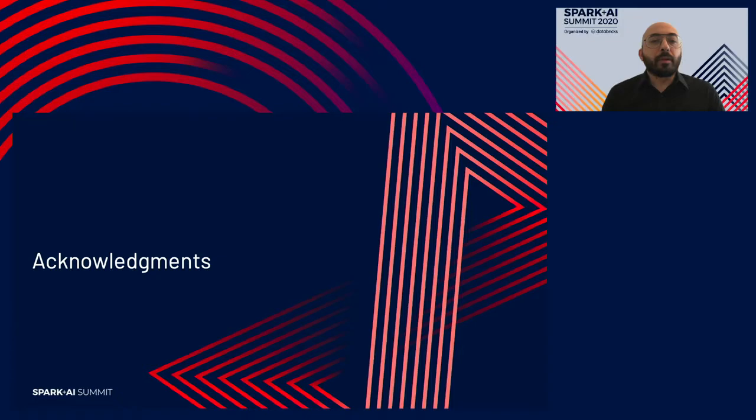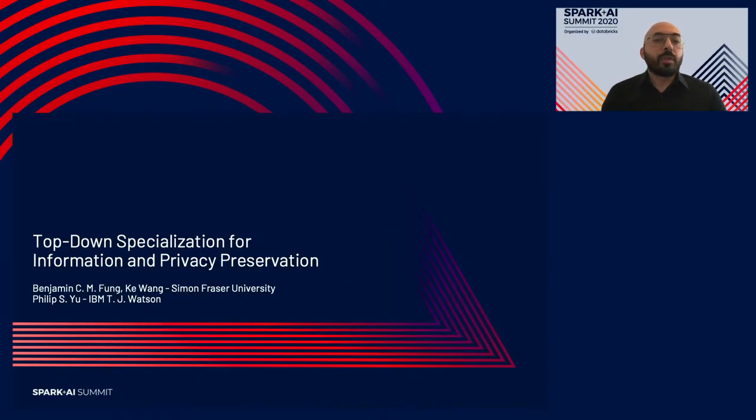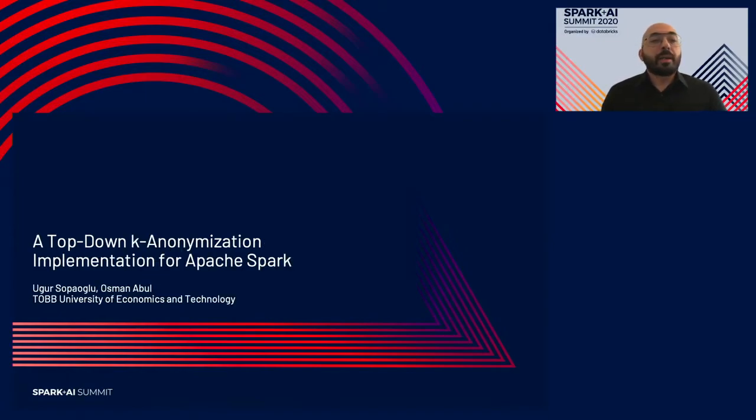Before I begin, I would like to acknowledge the two papers that this work was based on. The first one was Top-Down Specialization for Information and Privacy Preservation by Fung and Wang from Simon Fraser University, along with Philip Yu from IBM Research. And the second one is the Top-Down k-anonymization implementation for Apache Spark, which was the first paper that attempted to adopt this top-down specialization algorithm for Spark, which I based my work on and aim to assess.